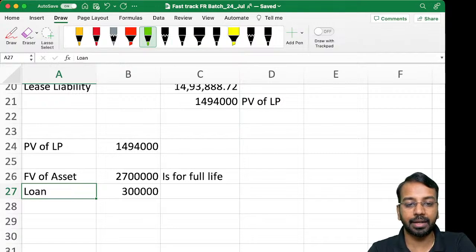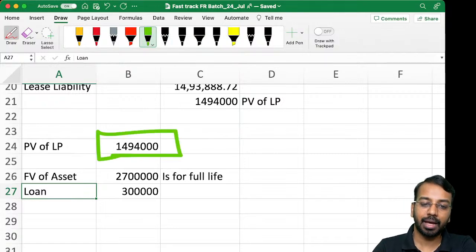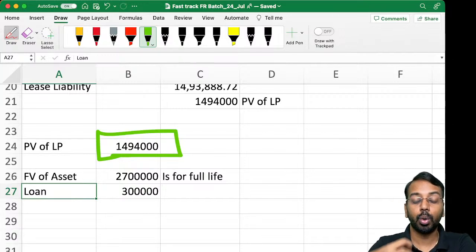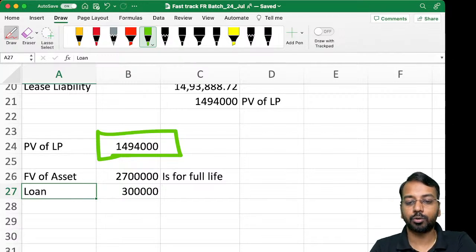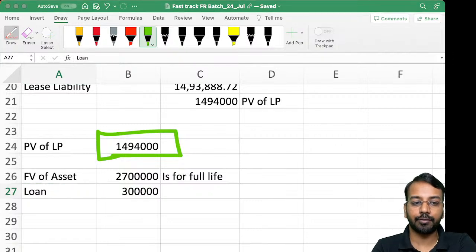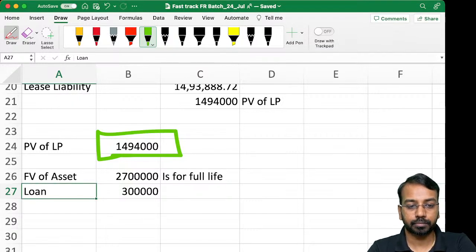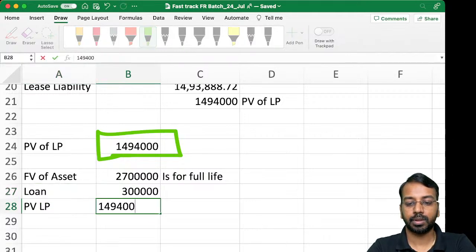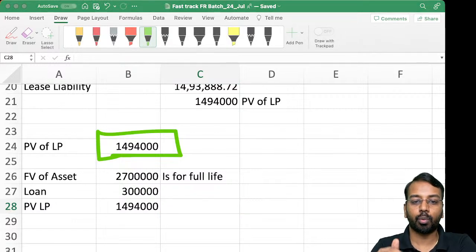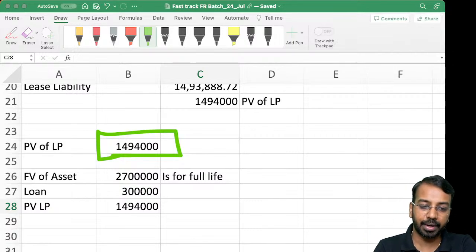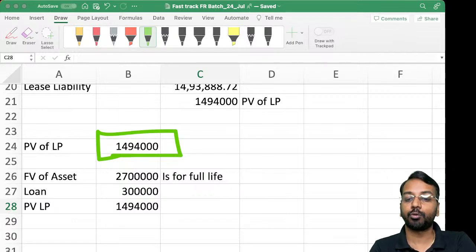This 1494 is what represents the amount that we will pay to the lessor. Okay, 1494 is what we will be paying to the lessor. Now, out of this 1494, how much should pertain to the lease payment, and how much should be allocated to the loan payment?